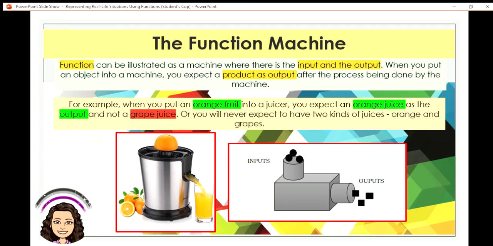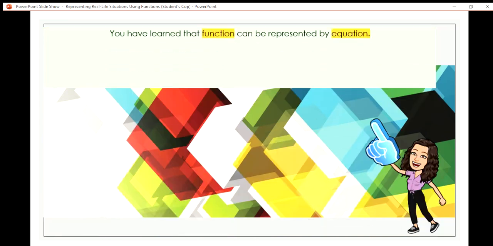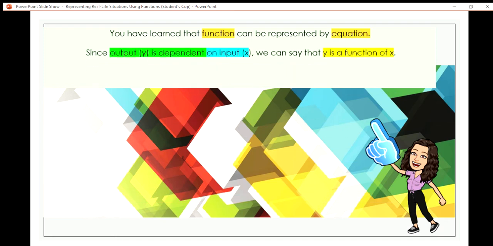Another illustration for that. Now you have learned that a function can be represented by an equation, not only a table of values, graphs, or mapping diagram. Since the output, or the y, is dependent on the input x, we can say that y is a function of x.